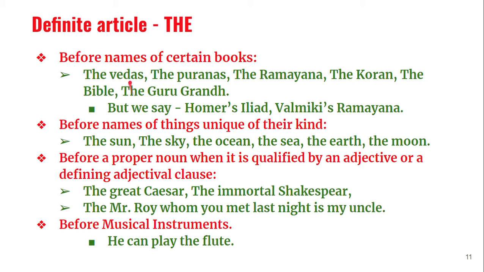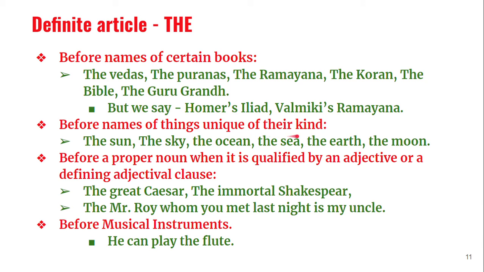But even for these books, if we use a writer's name, we cannot use the. For example, the Iliad is written by Homer, and when we say Homer's Iliad, we cannot say Homer's the Iliad or the Homer's Iliad. In the same way, Valmiki's Ramayana. We don't say the Valmiki's Ramayana. We simply say Valmiki's Ramayana. We can say the Ramayana, but not the Valmiki's Ramayana. So some kind of exceptions are always very common in English grammar.